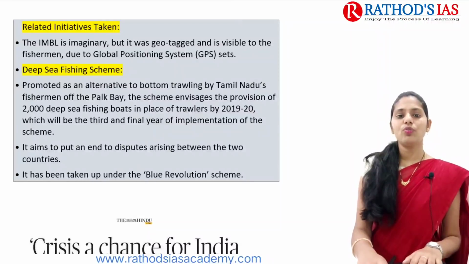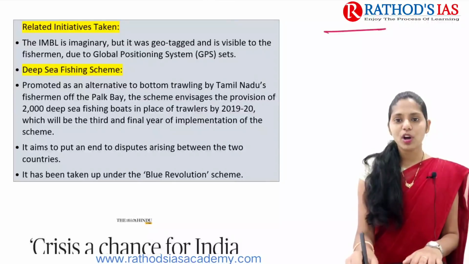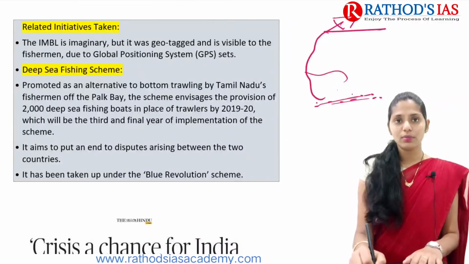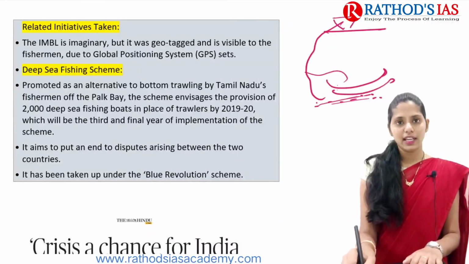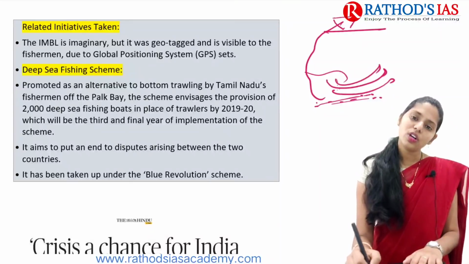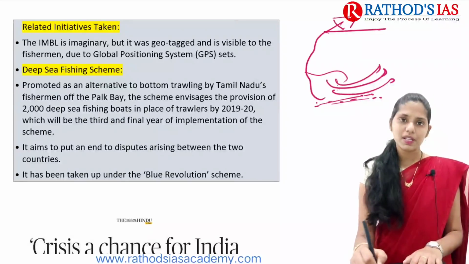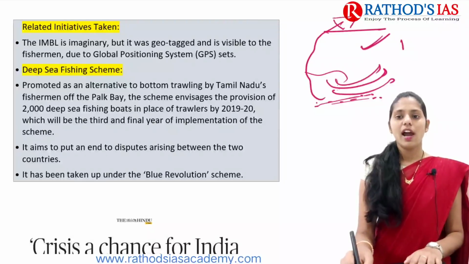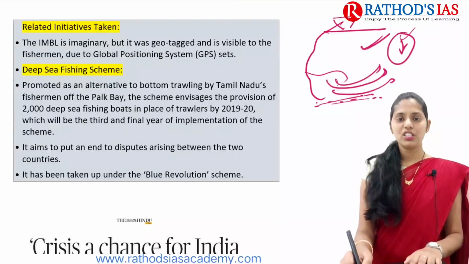Earlier they used to go for bottom trawling. Bottom trawling means whenever this boat is moving, it will have nets. These nets take out whatever is present even at the bottom of the sea. Whenever they take out everything present at the bottom, that leads to exploitation of these resources, and finally that leads to extinction of fish species.